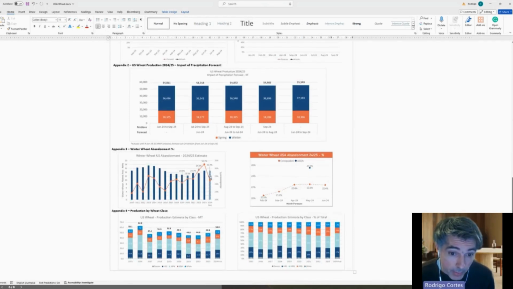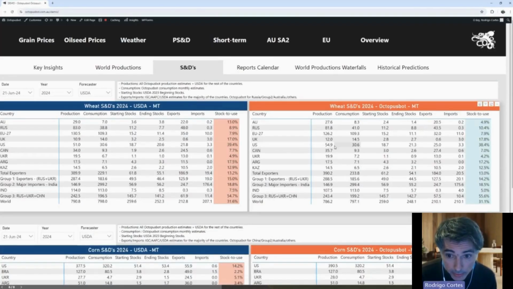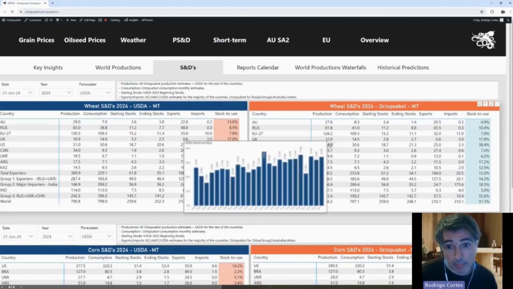We also calculate abandonment because that's important for the winter wheat. And we see the lowest abandonment since 2020, by the way, a little bit lower than the USDA. This is 200,000 hectares lower than the USDA, by the way, but it's not a surprise anymore because we're coming from 32.7, which was the highest abandonment in history. Okay. And then we also estimate the varieties, and we're seeing much more hard red winter in comparison to the soft red winter. If you trade spreads, the spread should be closer to 0. I think we have like a 30 cents per bushel spread, but it's not the big difference that we had last year.